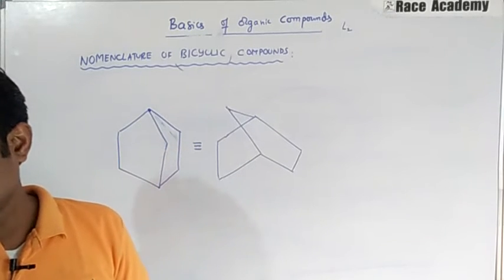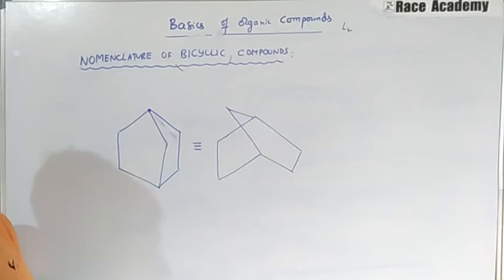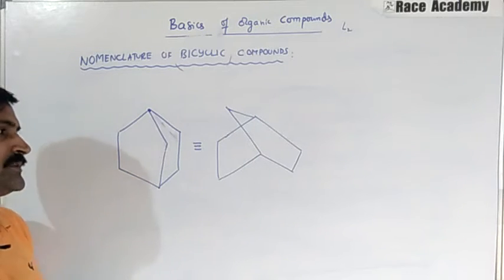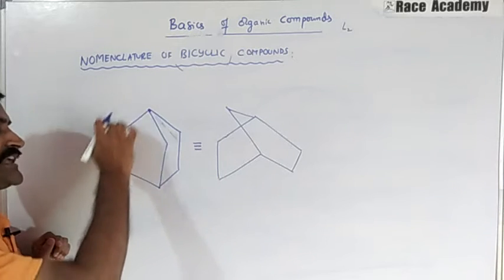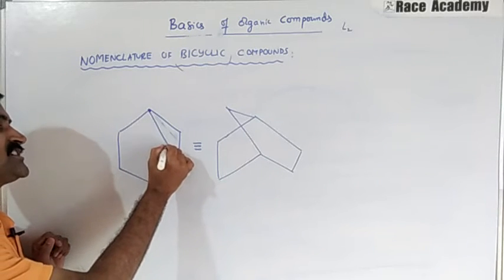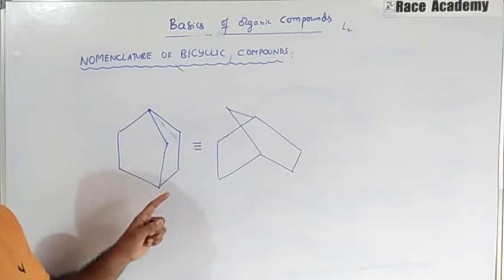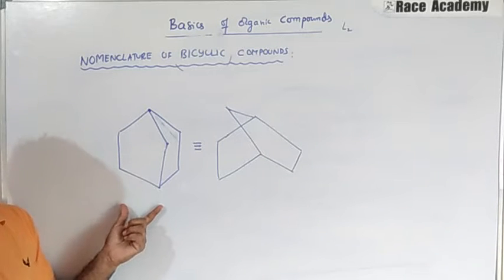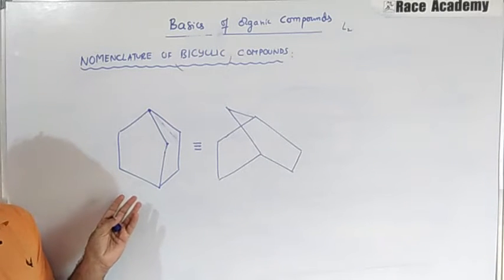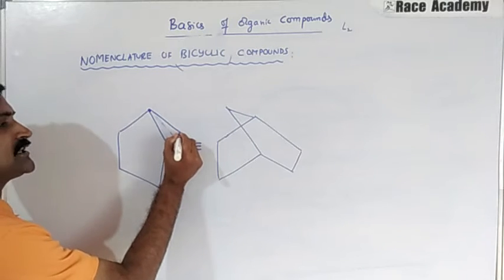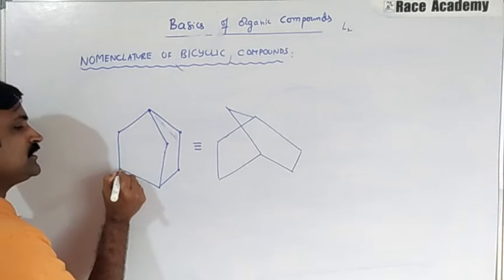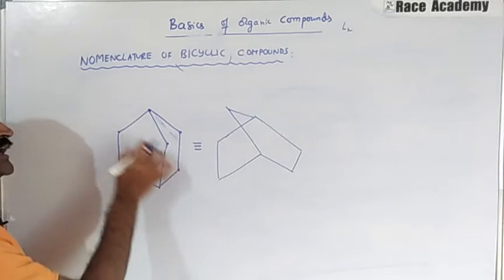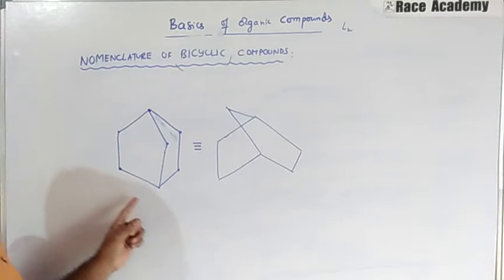Another thing is the total number of carbon atoms in the bicyclic compound. According to that, the name of the compound will be given. Here we have 7, so that is heptane and the prefix is bicyclo. The number of carbon atoms in each of the 3 bridges is indicated. Here we have bridges: 1 carbon here, and here 2 and 2. So these are the bridged carbon atoms.